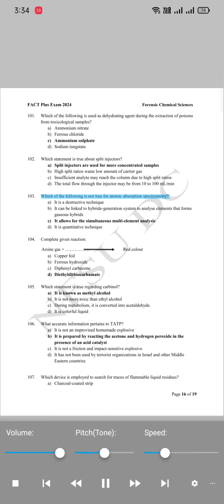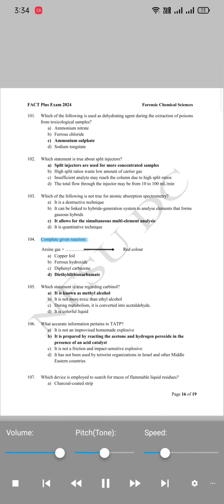103. Which of the following is not true for atomic absorption spectrometry? A. It is a destructive technique. B. It can be linked to hybrid generation system to analyze elements that form gaseous hybrids. C. It allows for the simultaneous multi-element analysis. D. It is quantitative technique.